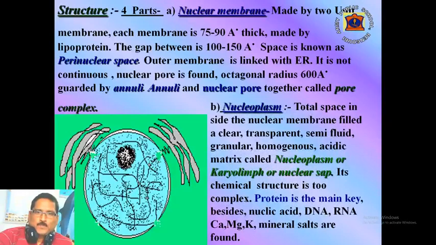The second part of the nucleus is nucleoplasm. The total space inside the nuclear membrane is filled with a clear, transparent, semi-fluid, granular, homogeneous, acidic matrix called nucleoplasm or karyolymph or nuclear sap, in which the nucleolus and nuclear reticulum are present. Its chemical structure is very complex. Protein is the main key. Besides, nucleic acids like DNA and RNA and calcium, magnesium, potassium and some mineral salts are found.